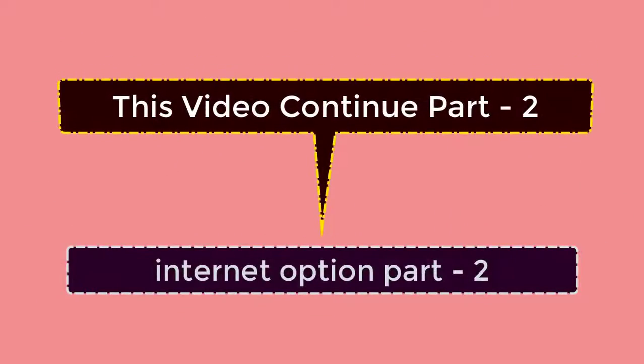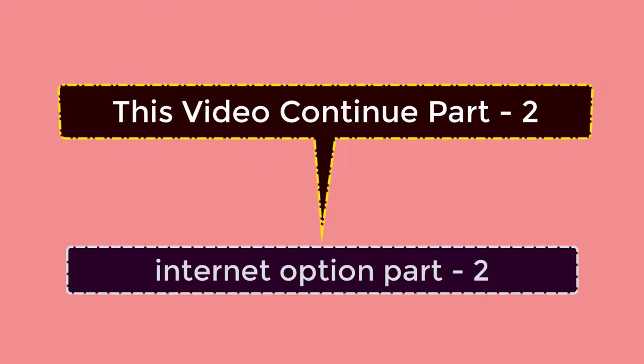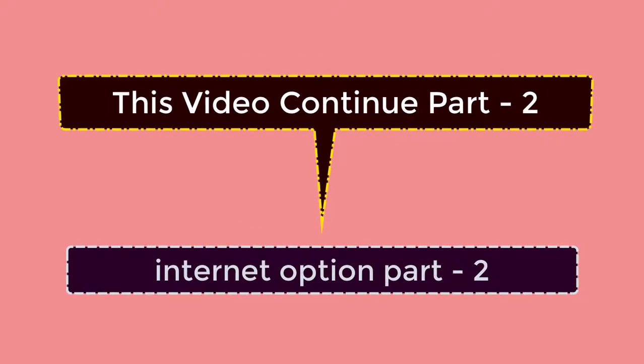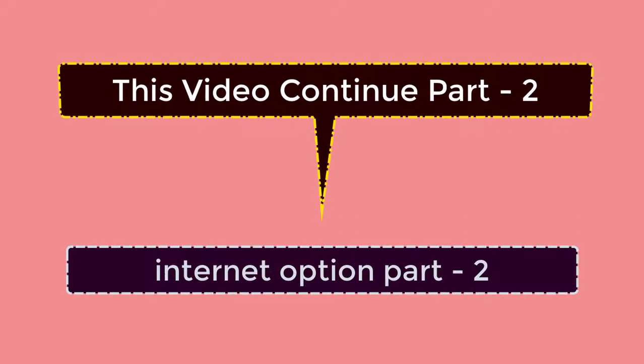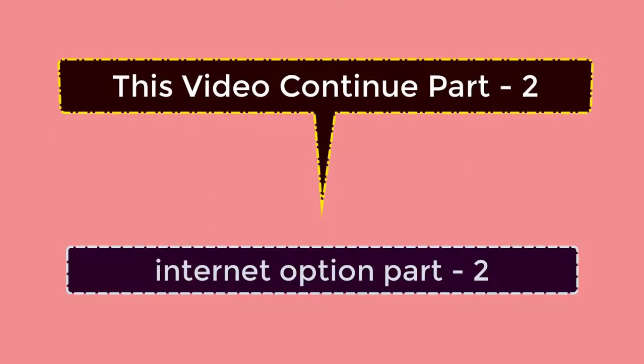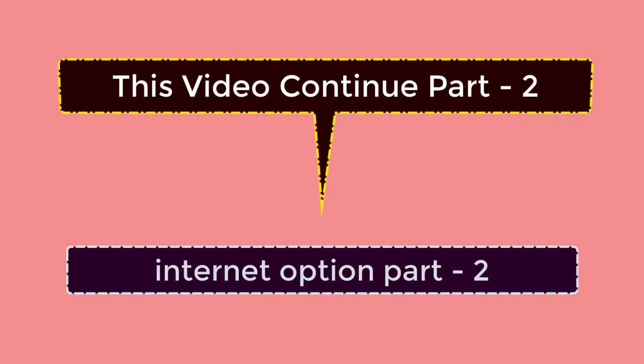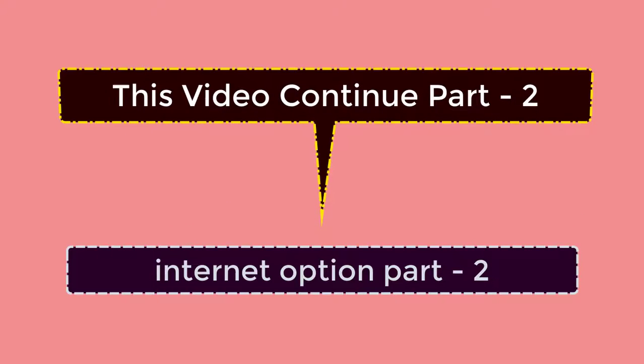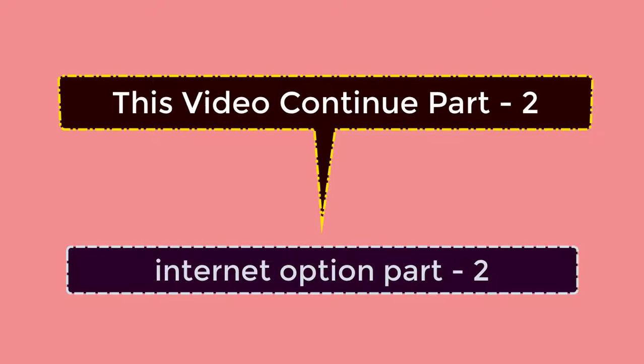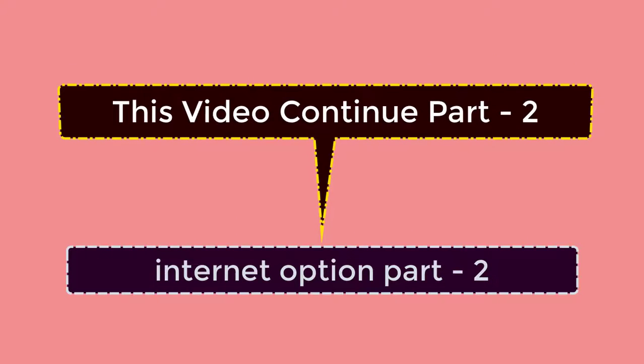So this is internet options, related to different types of very important settings. Some people do not understand why we use internet options. Different types of options are available in your computer's control panel. This is very important for the internet and internet-related options, security-wise. I will continue this video because this video is very long. I will continue these other settings in internet options in part 2.